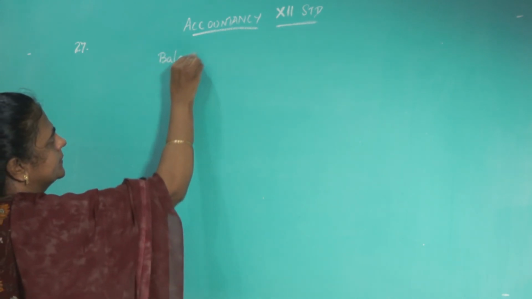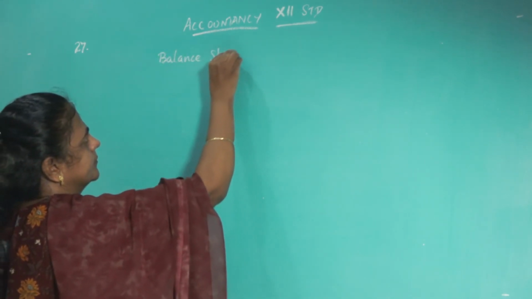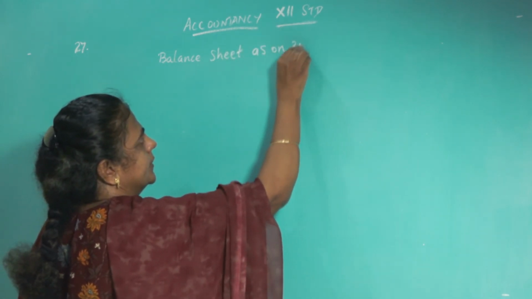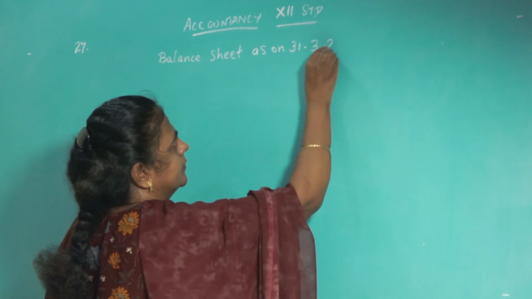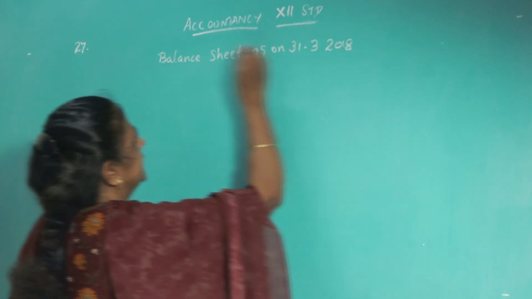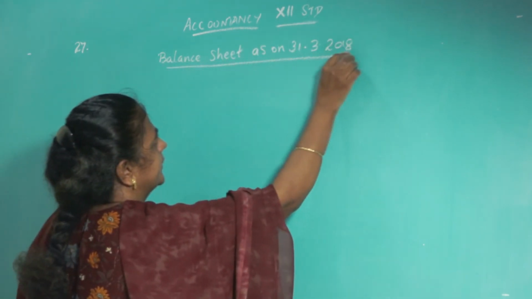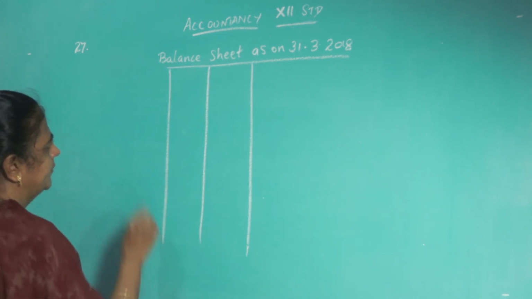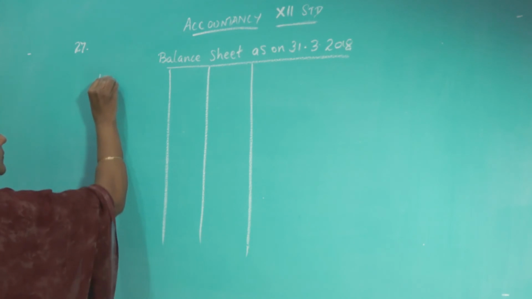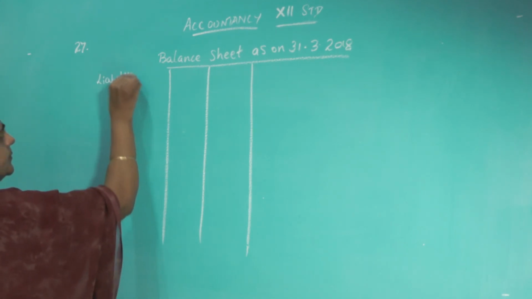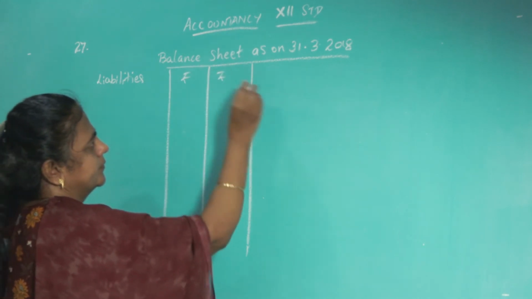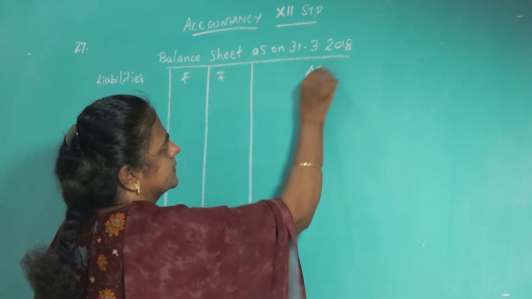Balance sheet as on 31/3/2018. Liabilities, assets.